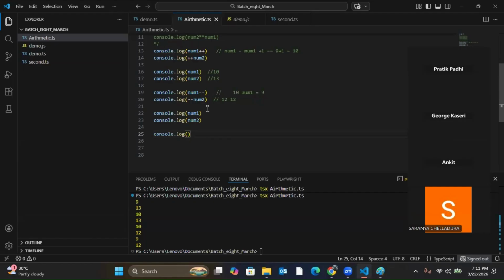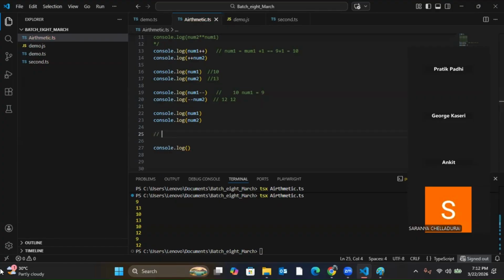In Java, for primitive data types we just have double equal to, and for strings we use the dot equals function. But here in TypeScript, we can use double equal to and triple equal to. There are two ways to compare in JavaScript and TypeScript.